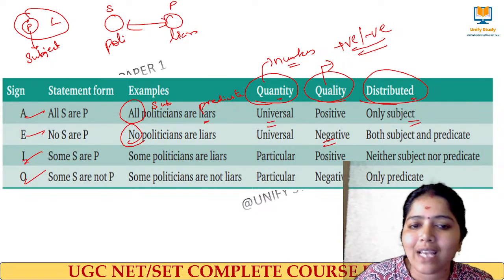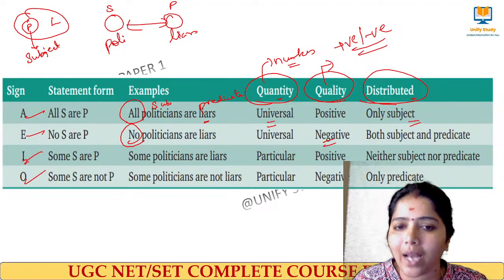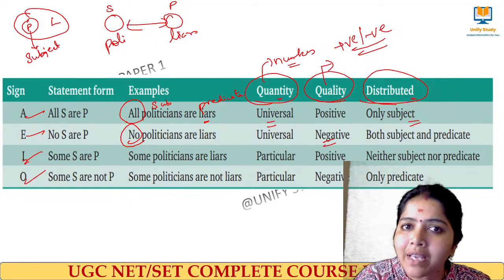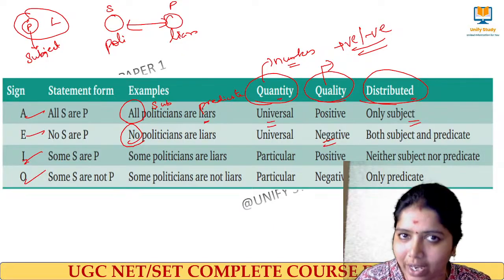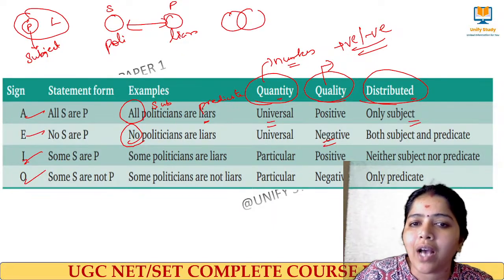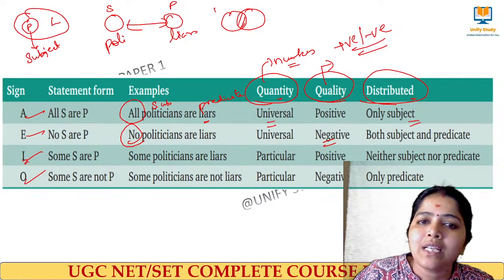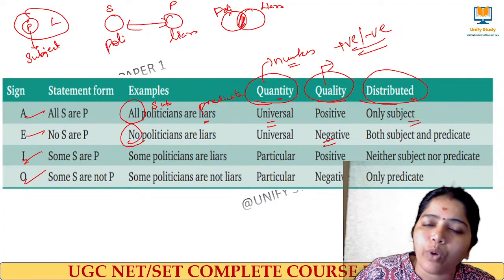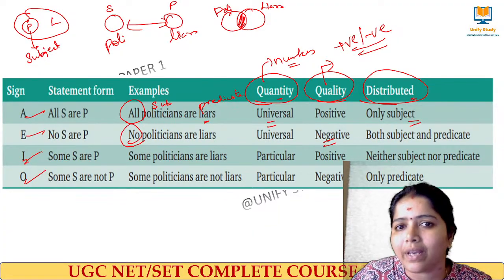When I say I statement, some politicians are liars. So some politicians are liars means it is a particular statement. Here the quality of the statement is again positive. But what happened here? Some politicians are liars. So this area will come where there are some politicians who are also liars. Common area will come.